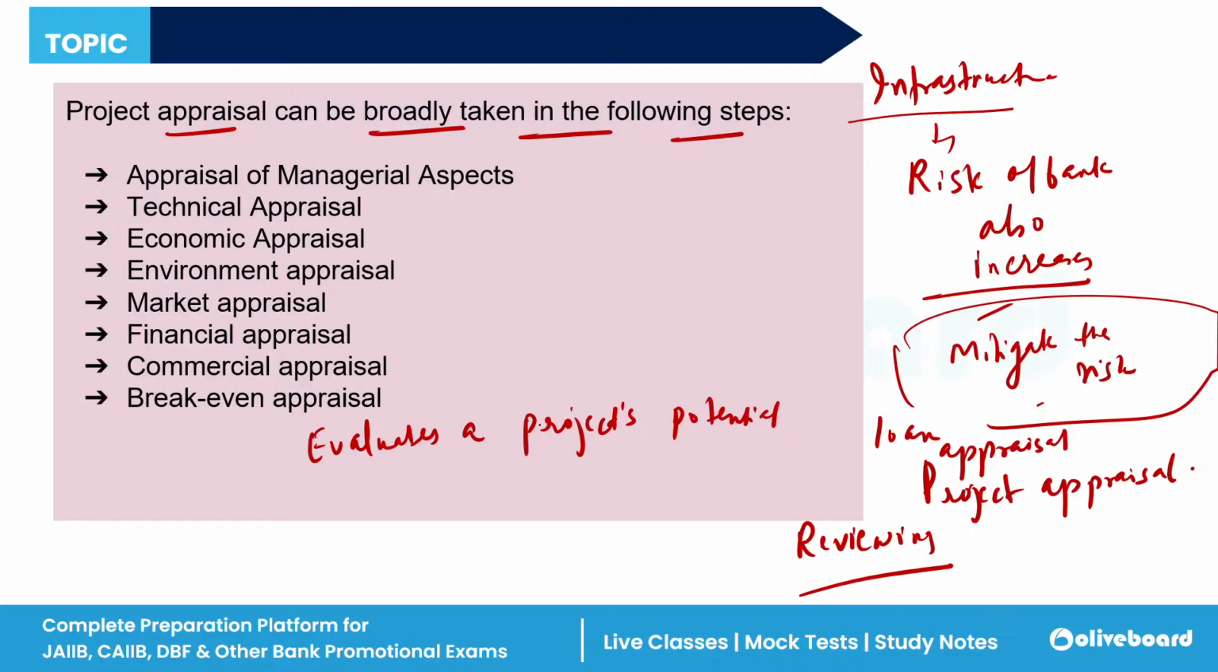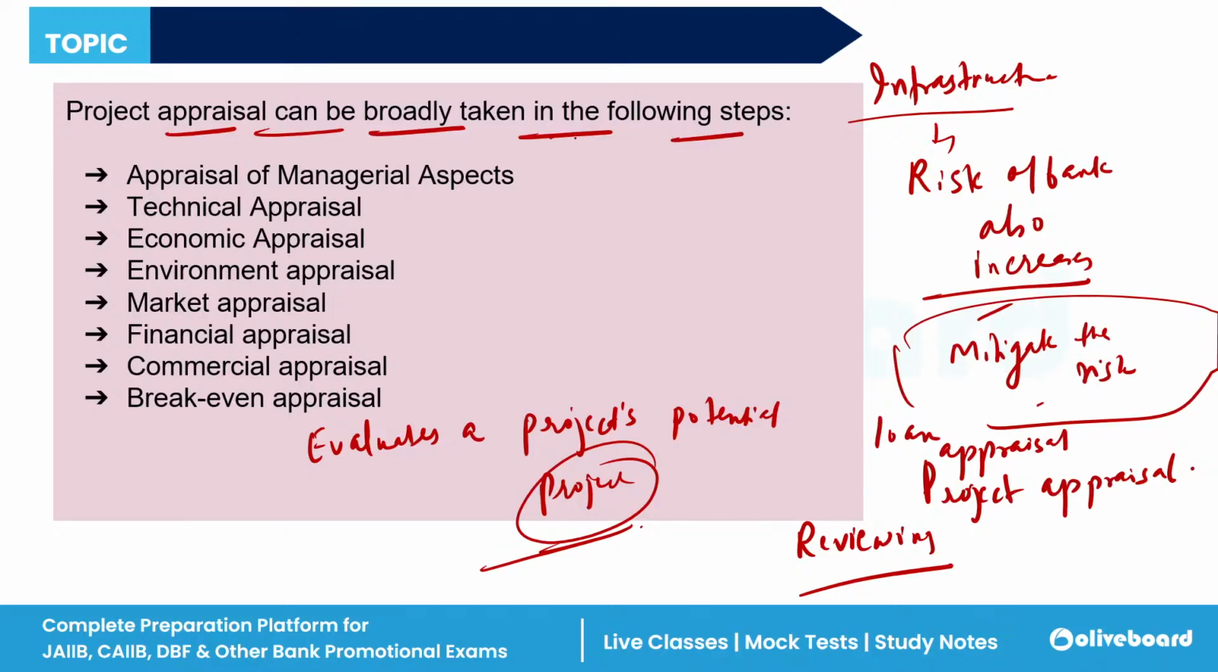Everything should be related to the project only. So basically, project appraisal helps in determining if a project is desirable and offers good value for money or not. If it is desirable, then we can go for it. A person can go for it, the owner can go for it. If not, then they can go for another asset.